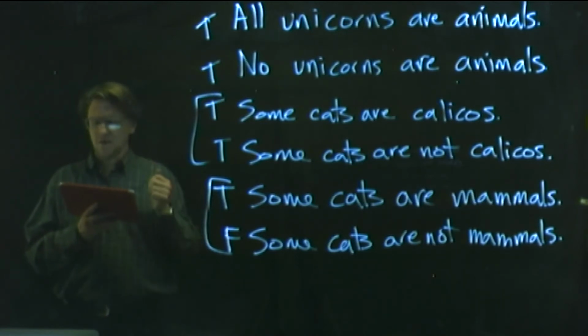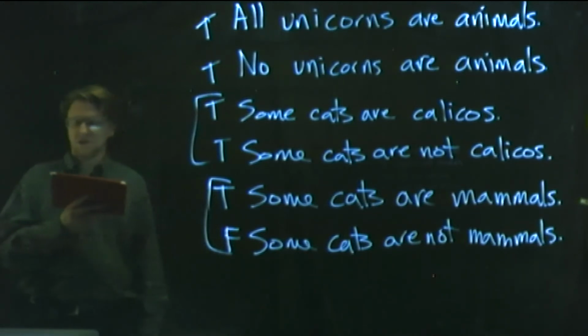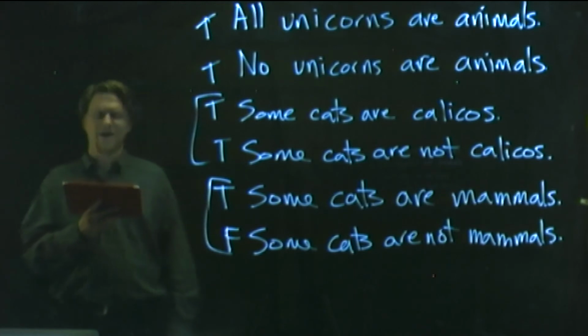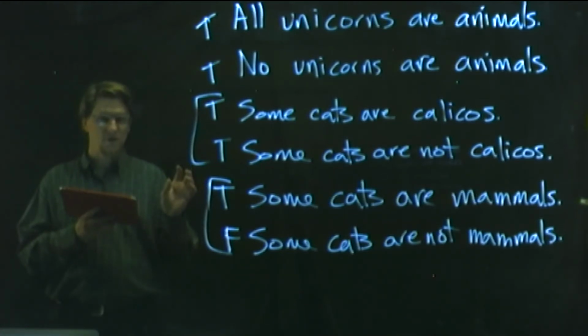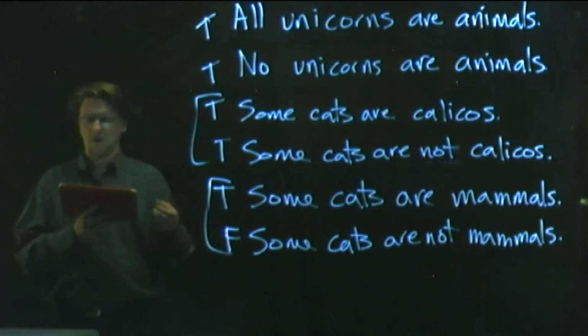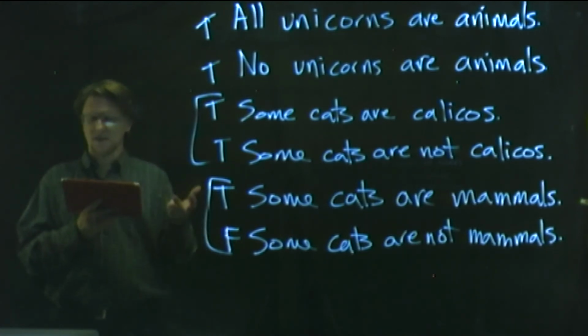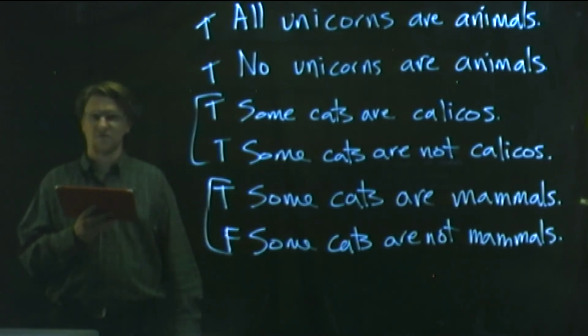Okay, jumping down here, I'll do one more of these just to get to a particular point I want to make. We have, there it is, number 6, excuse me. Number 6 says, some artificial hearts are mechanisms that are prone to failure. Okay, so we can identify the quantifier as some. But then the subject term here, we need to be a little careful, right? The subject term is artificial hearts, the copula is are, and the predicate term is mechanisms that are prone to failure, right? So that's the correct breakdown of all those different elements.